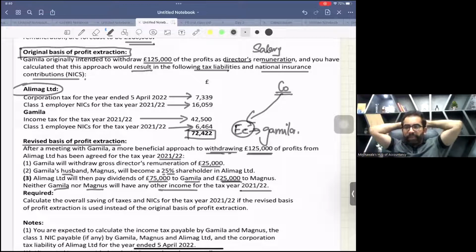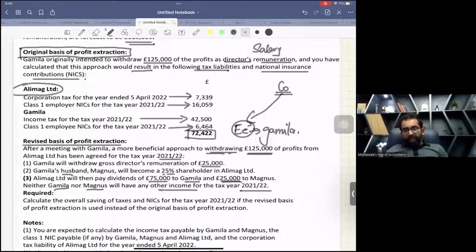And for the individuals, there are two individuals involved now, husband and wife. For the wife, there is one income which is salary, which is employment income, 25,000. And for the wife, there is one more income which is 75,000 ordinary dividends. But for the husband, there is only one income which is ordinary dividend income. So make a plan in your mind and then start.